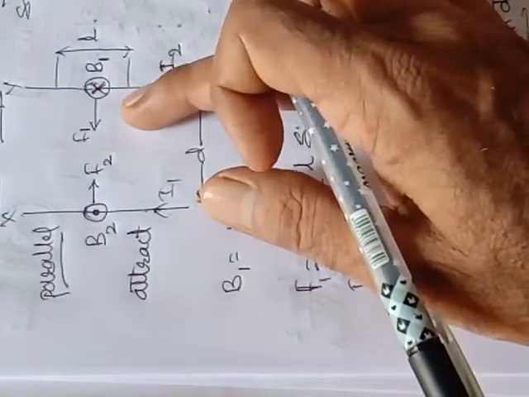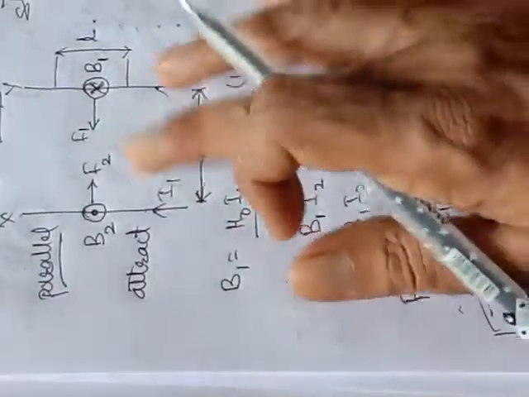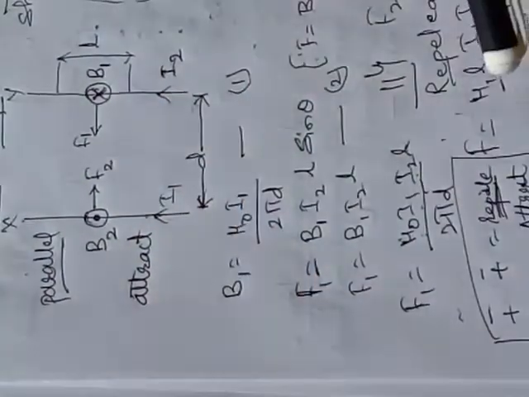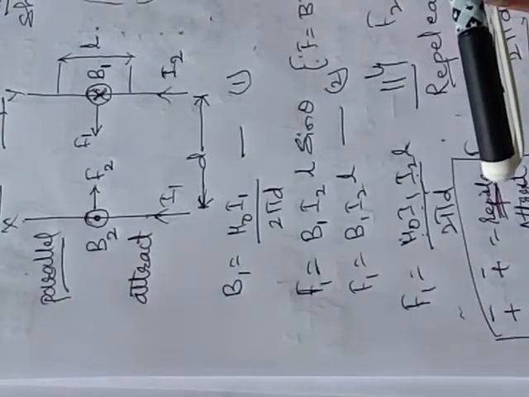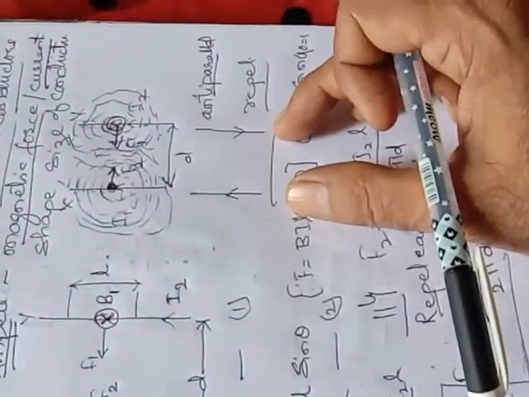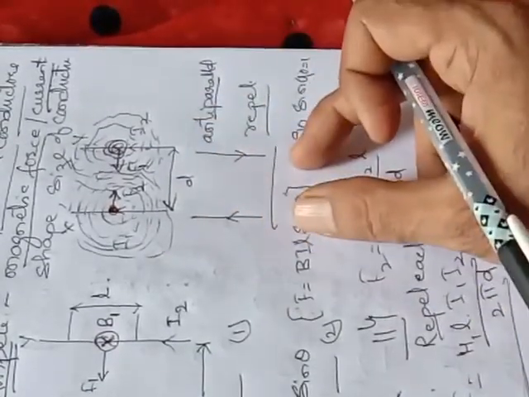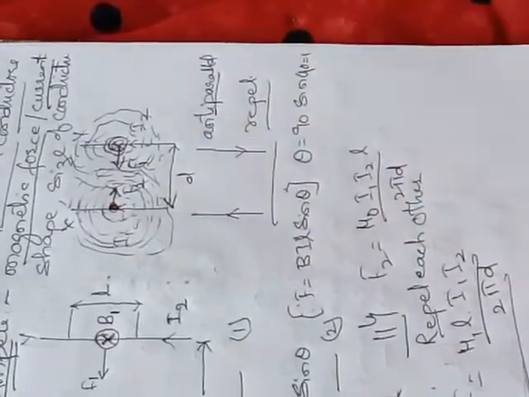The direction of the force is found out by Fleming's left hand rule. And if the currents are in opposite direction, in the second figure, they are called anti-parallel currents, then they will repel.